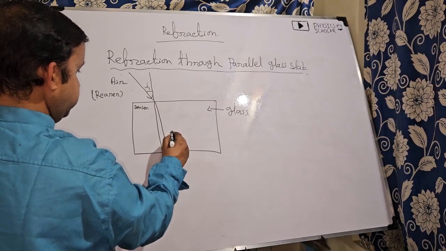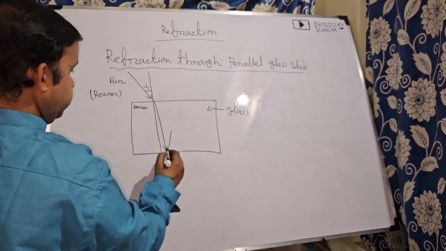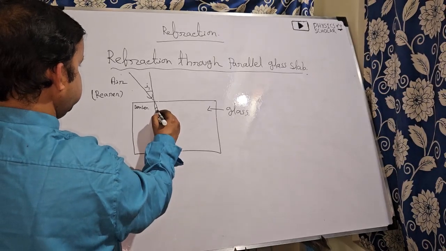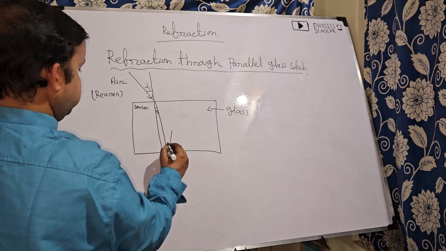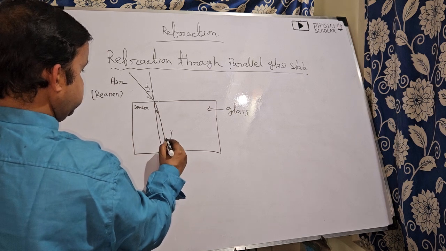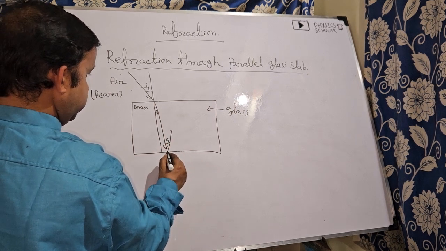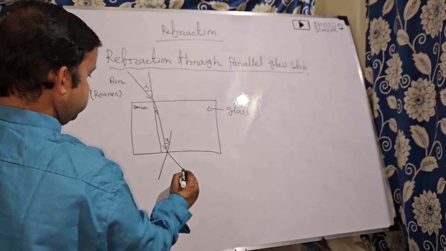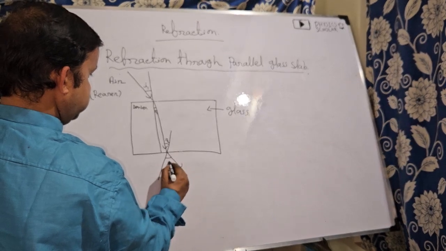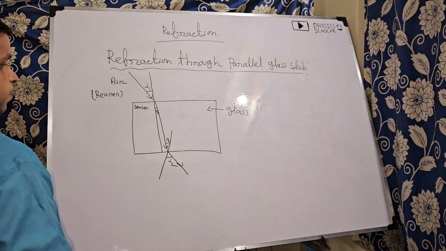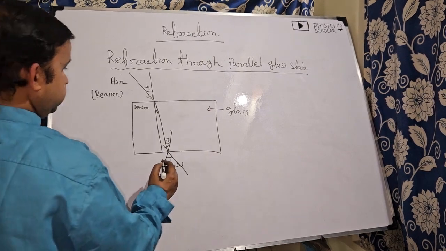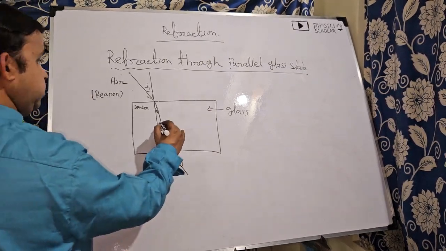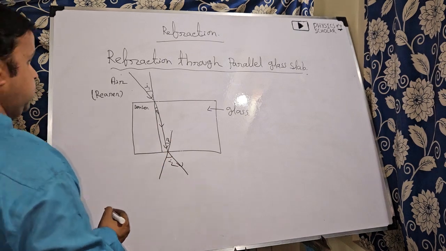And here, suppose this is R1, this is R2, and this is I2. So this is the path of light.